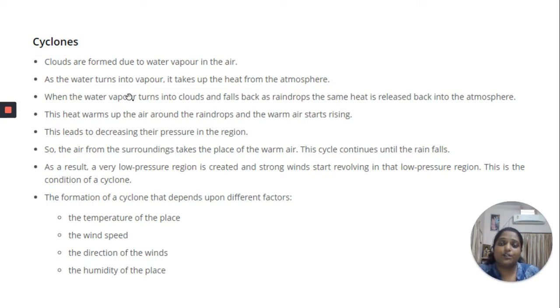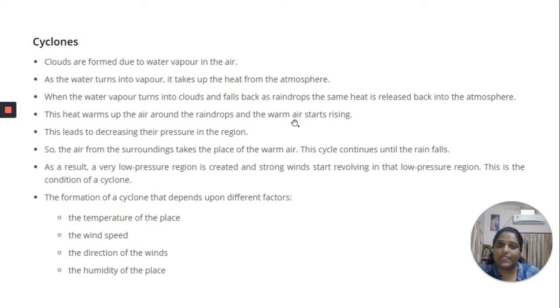Now, above the oceans, clouds are formed due to the water vapor in the air. As the water above the oceans turns into vapor, it takes up the heat from the atmosphere. That is, it takes up the heat energy from the atmosphere. When this water vapor turns into clouds and falls back as raindrops, this same heat energy is released back into the atmosphere.